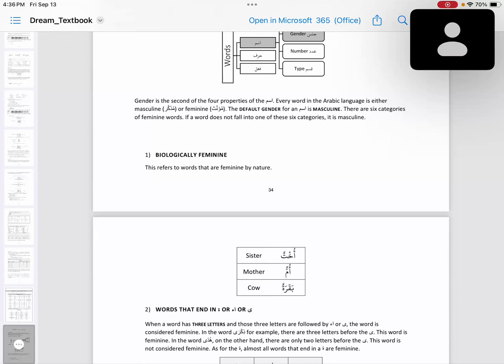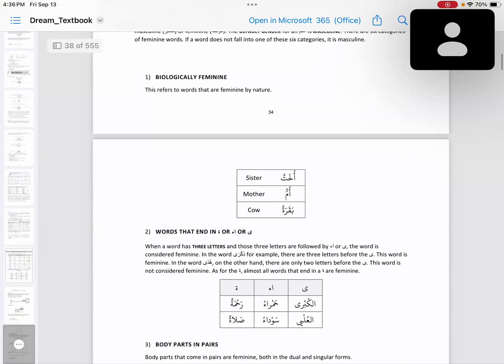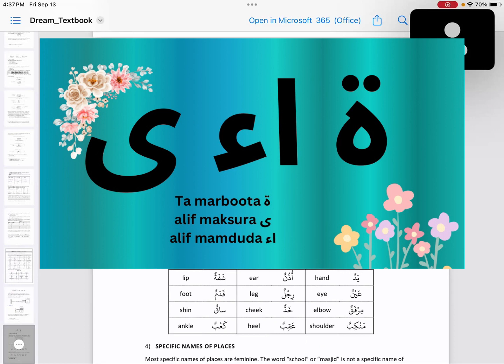Now, please make a note of these. Biologically feminine. This refers to words that are feminine by nature: sister, mother, or cow. Ukhtun, ummun, bakaratun. The words that end in these 3 letters: ta marbuta, alif maksura, alif mamduda.